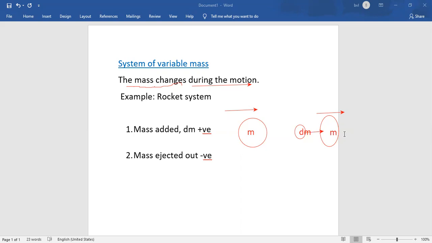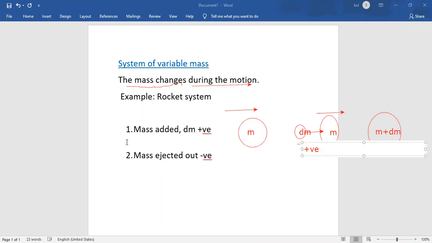After adding the mass, the system will have more mass, so the mass of the system after adding will be m plus dm. As the mass is increased, the mass which is added is entering into the system. We can see here, this is the mass entering into the system. So this is considered as positive. So this is a positive mass.